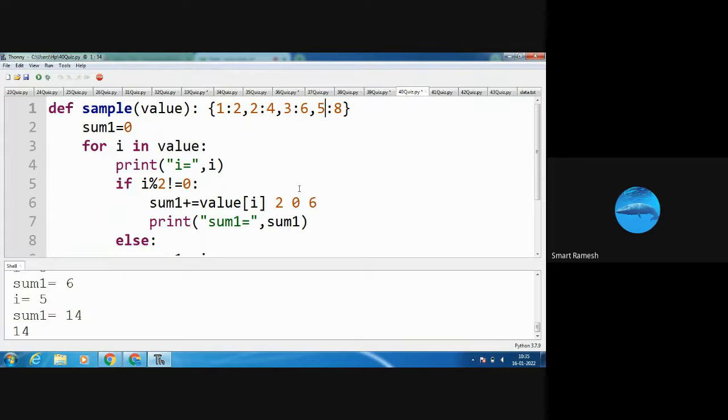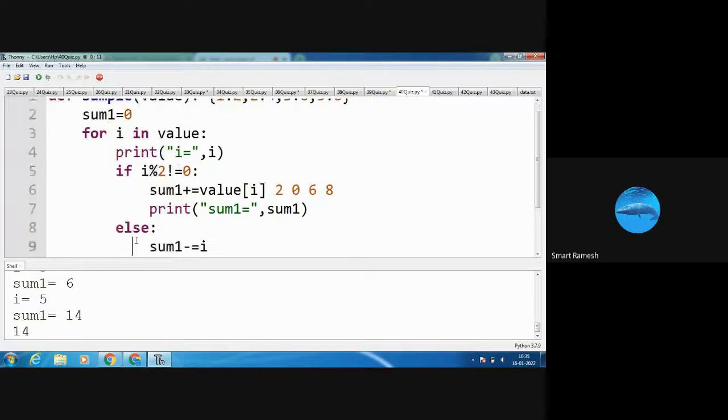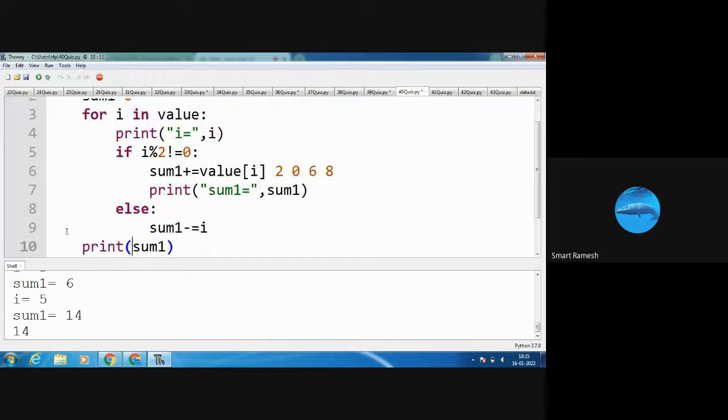So value of 5, what is the value of 5? 8 is the value of 5. So 8 plus 6. What is the answer? 14 is the answer. Yes, that is 14, the sum1. Here, at the end of the function, print of sum1. What is sum1? 14 is the answer. Yes, 14 is in the output. Okay, that's all.